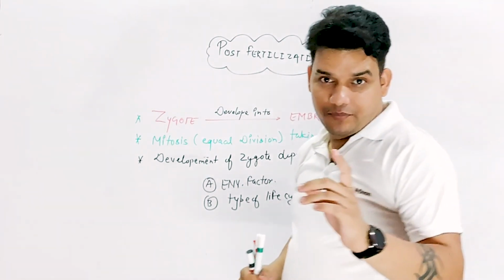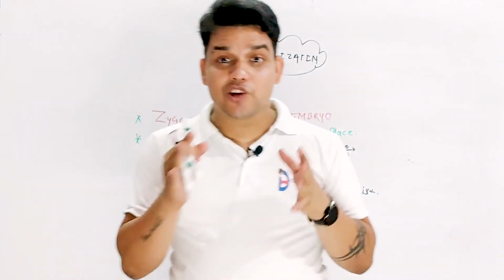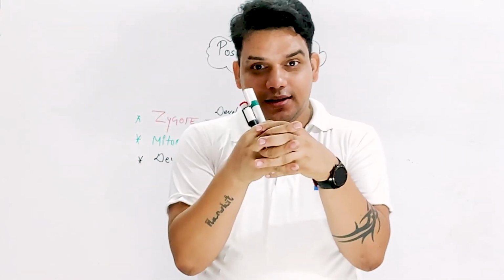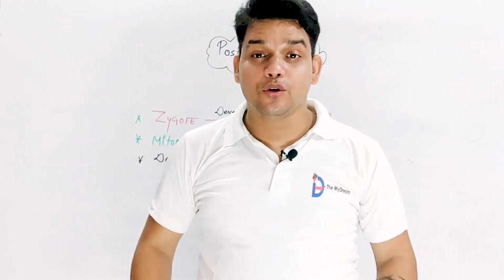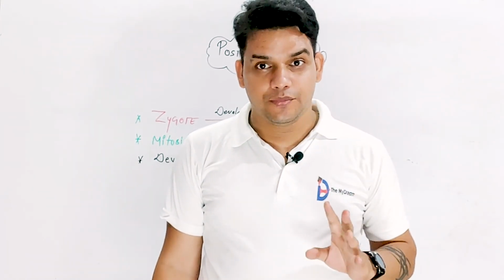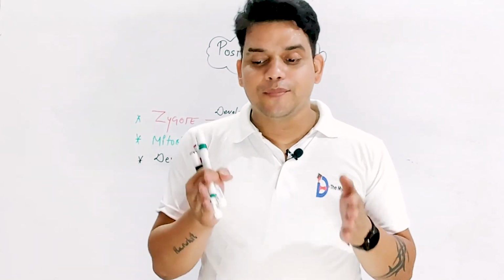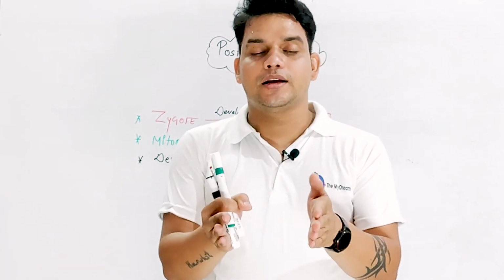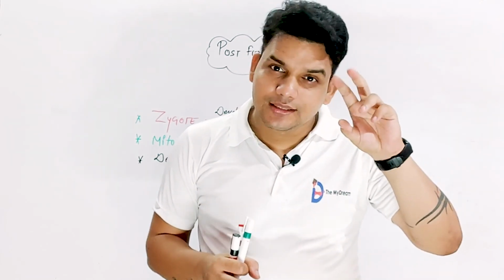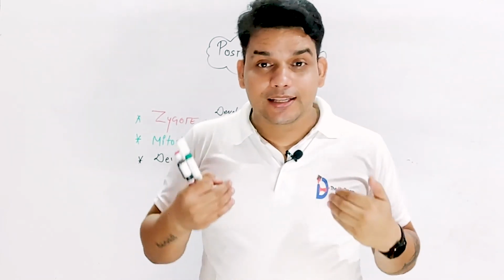So remember one thing: when the zygote is formed, when the half cells fuse together, they form the full cell, and the full cell is called the zygote. This zygote contains the 2n number of chromosomes. It means the diploid cell. If I'm talking about the diploid cell, then the diploid cell contains 46 chromosomes. This is one cell now, but we are multicellular.